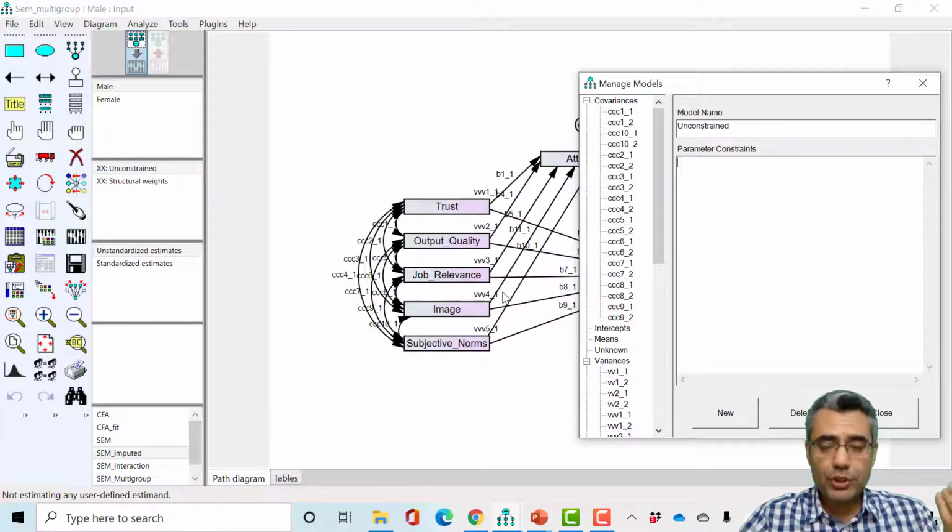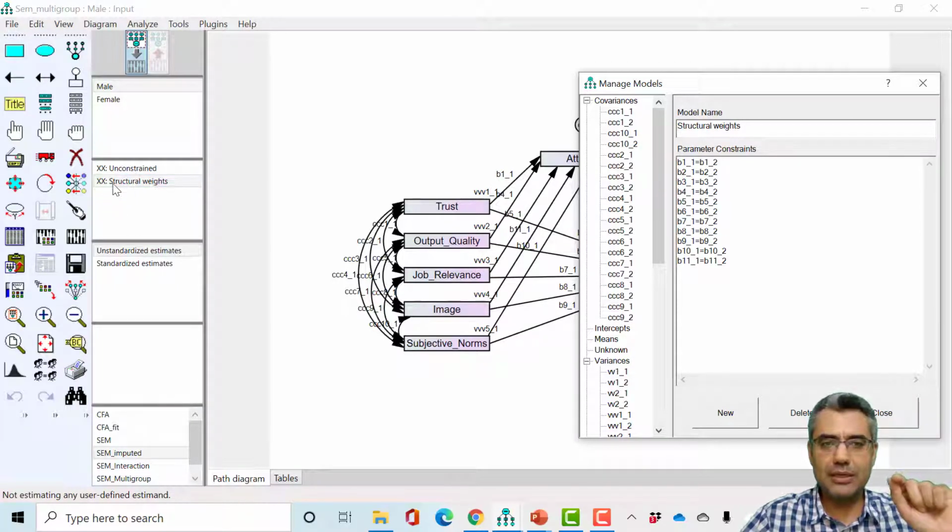In our original model, there is a difference between male and female, right? There is a difference between male and female. So to summarize, we just need these two models. We sort of deleted all other models, and this second model, structure of weights, is a constraint model. This shows that male and female are the same. All these relationships for male and female are the same. It doesn't matter if it's male or female.